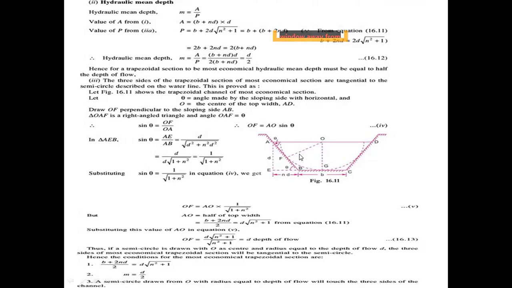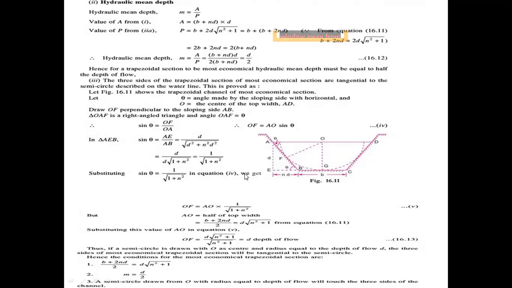Now find OF equal to AO into sin theta, where sin theta is 1 by root of 1 plus n square. AO is half of the top width, so b plus 2nd by 2 equals d into root of n square plus 1, from equation 16.11.